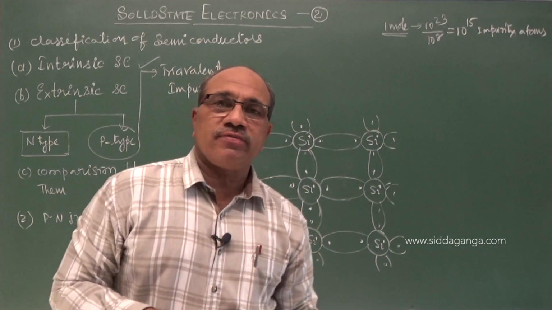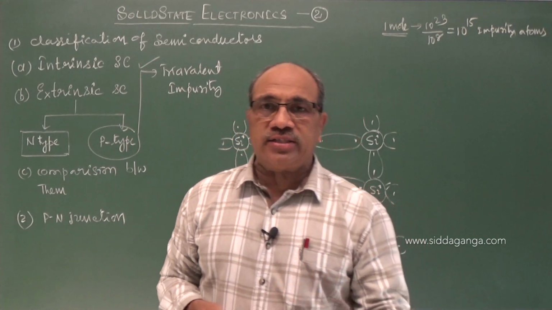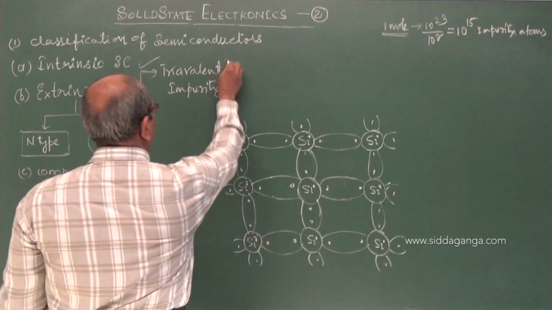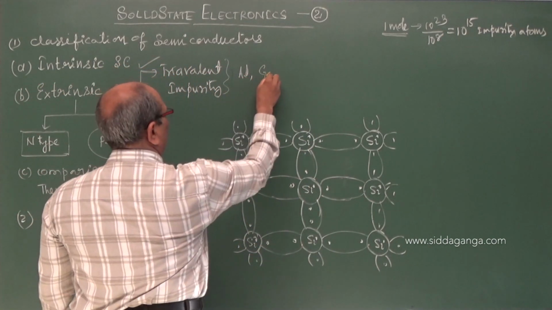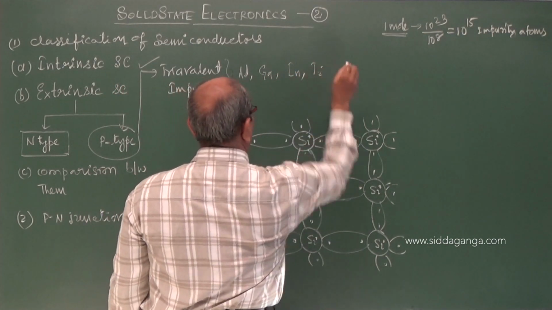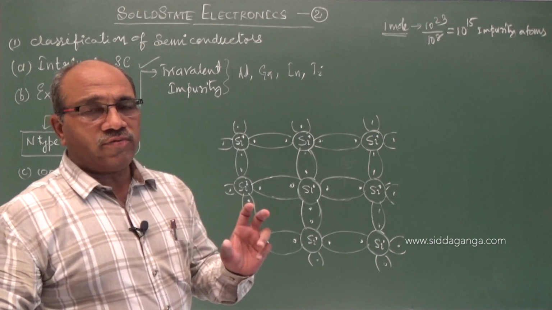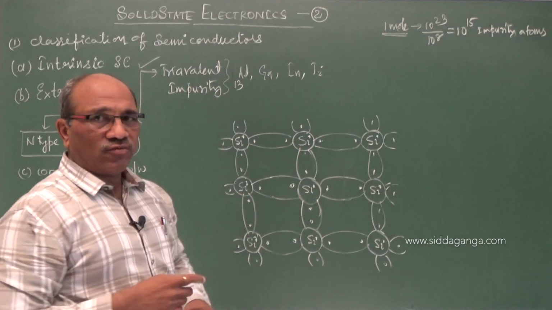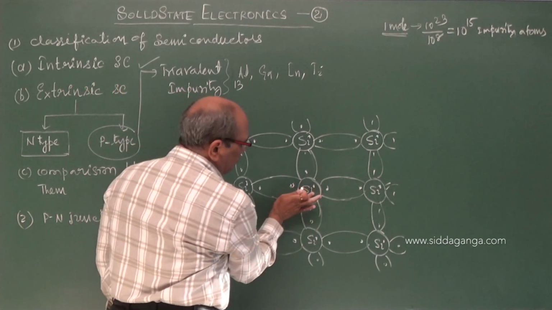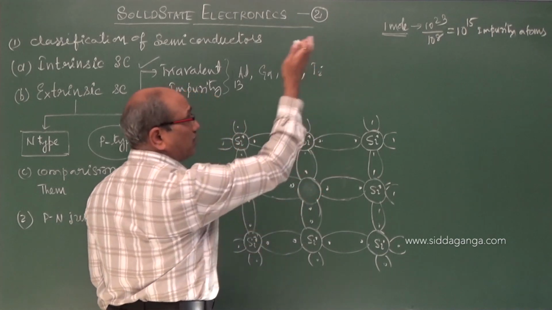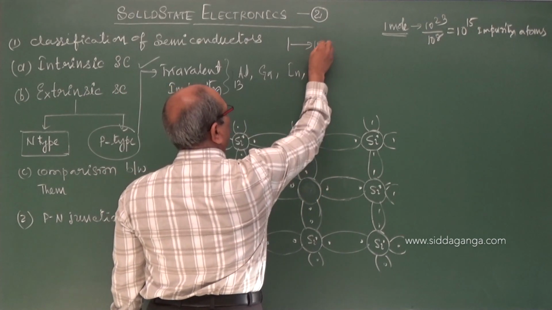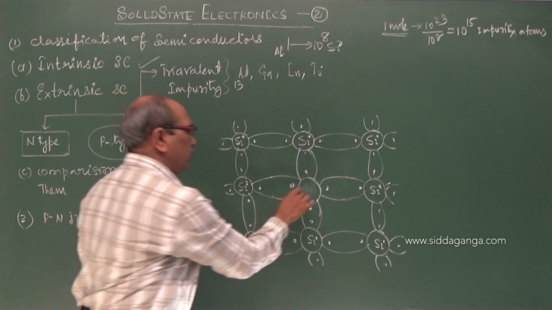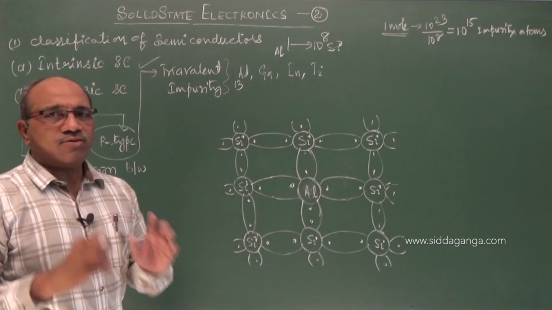In this case, instead of pentavalent impurity like arsenic or antimony or bismuth or phosphorus, if we added trivalent impurity like aluminium, gallium, indium, titanium, where there are 3 valence electrons, aluminium is 13, whereas silicon is 14, 1 less. That means if I replace one atom in the same ratio, 1 impurity atom for 10 power 8 silicon, 1 impurity of aluminium is added. If I added aluminium, what happens now?